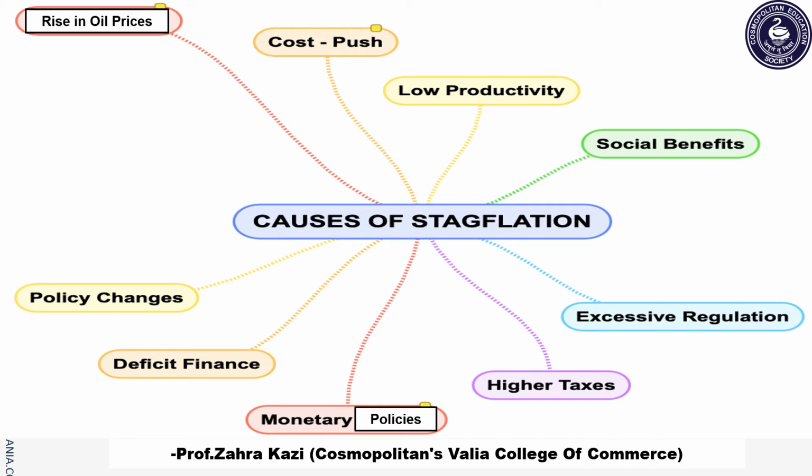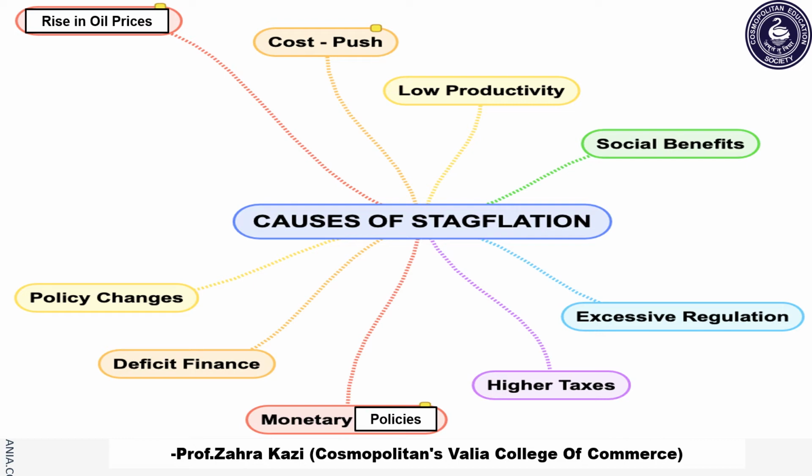The fourth cause of stagflation is provision of variety of social benefits. It is observed that if the government of any country provides excessive social benefits, this can be in the form of excessive unemployment benefits, too much free supply of goods and services to the poor, many food security schemes, minimum basic income scheme, and much more.